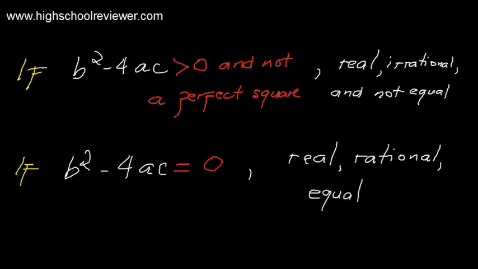So these are the 4 cases wherein the discriminant will be the basis to find the nature of the roots of a quadratic equation.